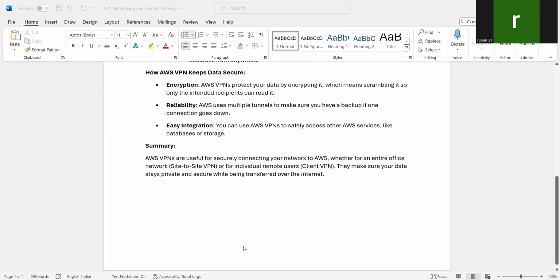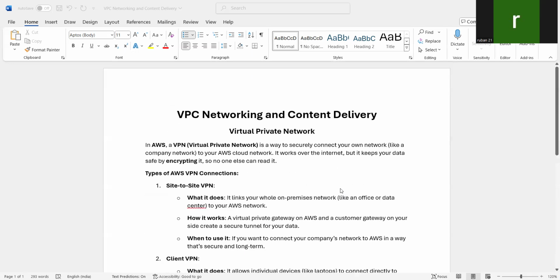In summary, AWS VPN is useful for securely connecting your network to AWS, whether for an entire office network like site-to-site VPN or individual remote users like client VPN, for example, laptops, phones, etc. So they make sure your data stays private and secure while being transferred over the internet. So this is all about the VPN, guys.